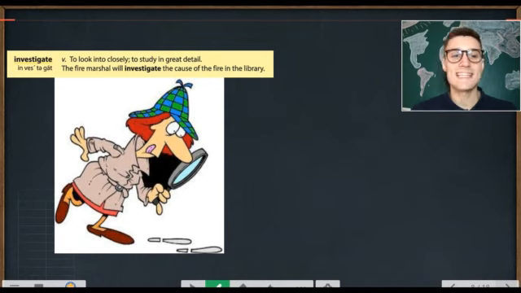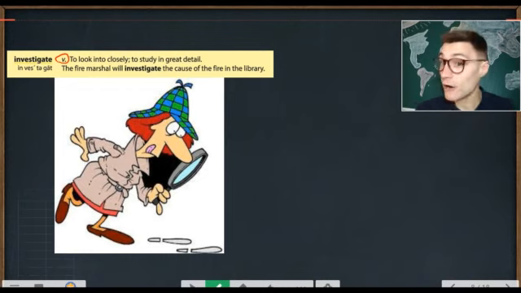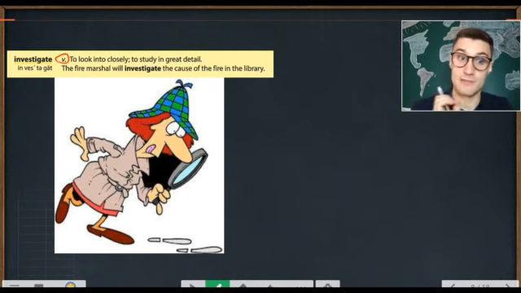Next, it is investigate. Now, to investigate is to look into something closely, to study in great detail, usually to find an answer. The fire marshal will investigate the cause of the fire in the library. So he will look at the cause of the fire very carefully. He wants to get an answer. What started the fire? So you investigate. Police officers investigate crimes. They look at them closely to find out who the suspects are.